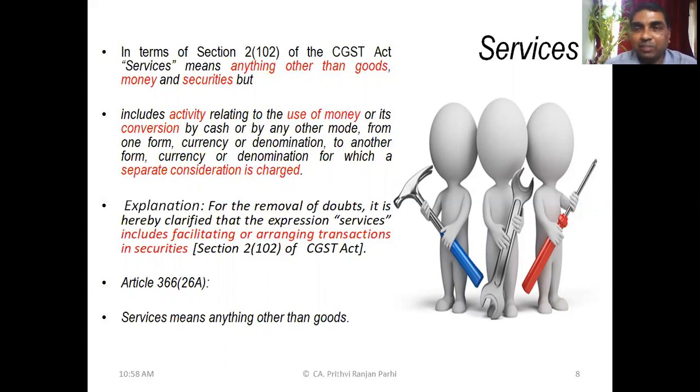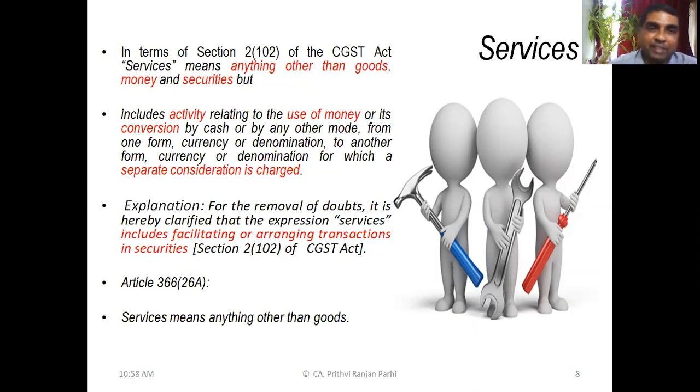If there is some activity which deals with use of money, let us say someone is providing this service, converting Indian currency into foreign currency. That is an activity relating to money. He may be a money changer, or an authorized dealer kind of person. But that is his activity, he deals with money. Money itself is not a goods, not a service also.